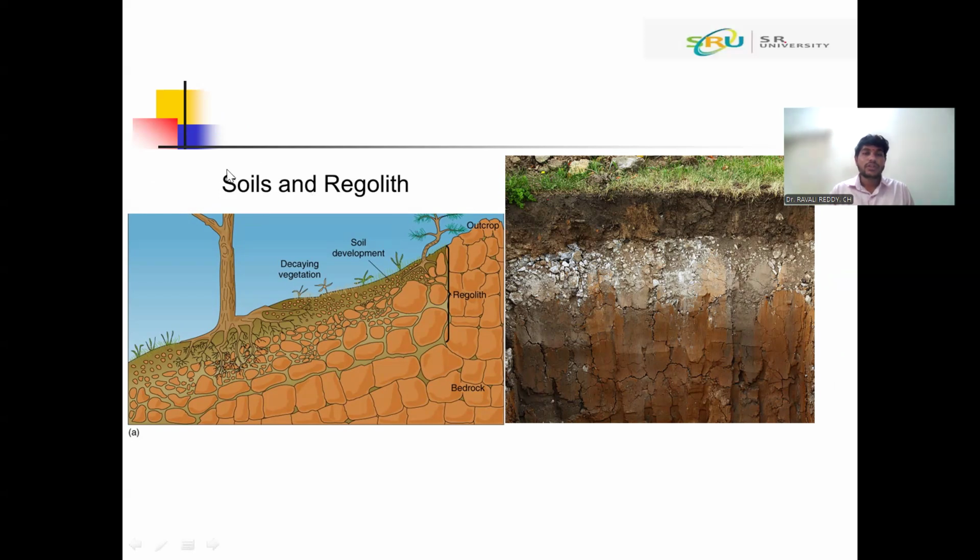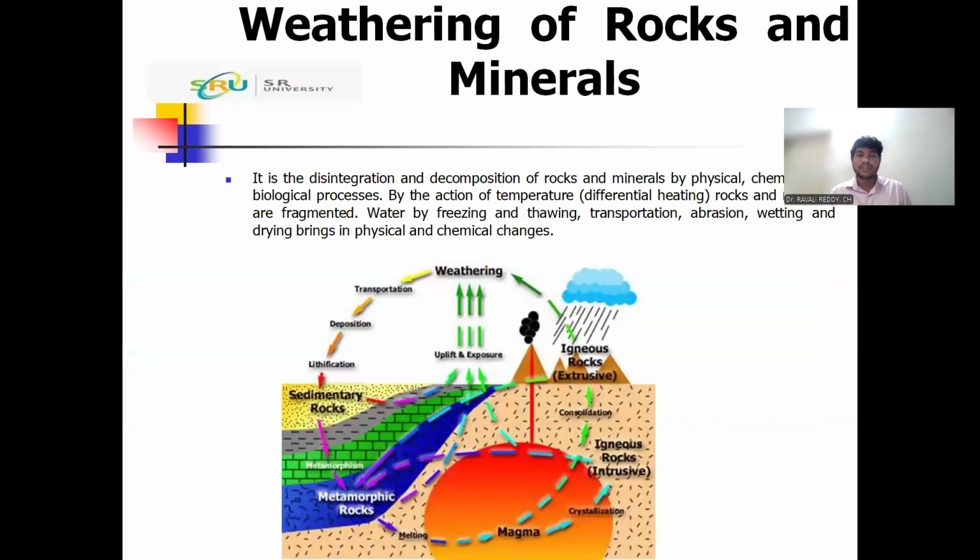Soil is the A and B horizon. Soil is only the A and B horizons. It is formed by pedological weathering. For the formation of soil, pedological weathering is important. That pedological weathering has different factors, that is physical, chemical, and biological agents. So we can say physical weathering, chemical weathering, and biological weathering.